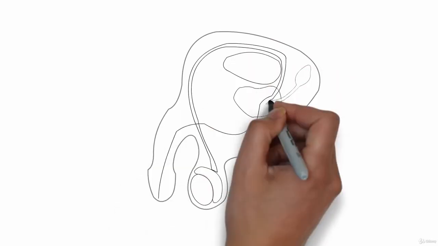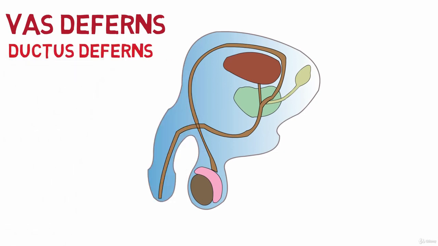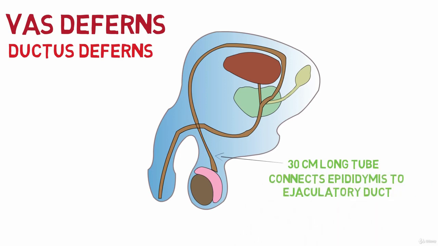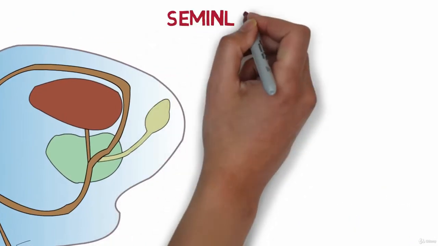The next internal reproductive organ is the vas deferens. The vas deferens is also known as the ductus deferens. The ductus deferens is a 30 cm long tube that connects the epididymis to the ejaculatory duct. The wall of the vas deferens is lined by smooth muscles that help the passage of sperm through its lumen.